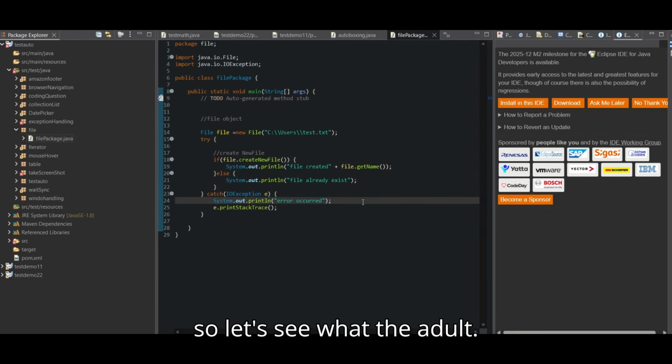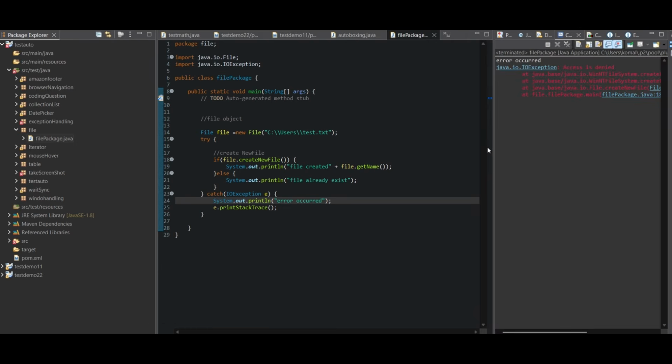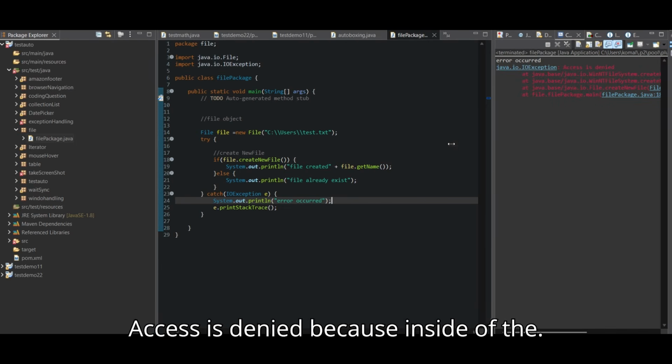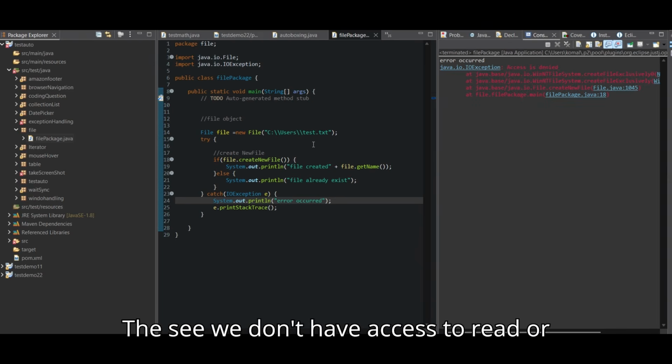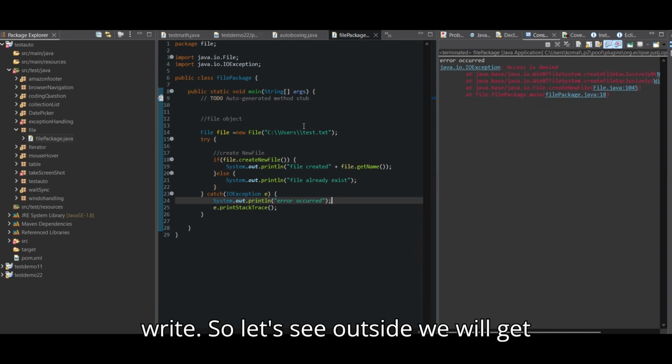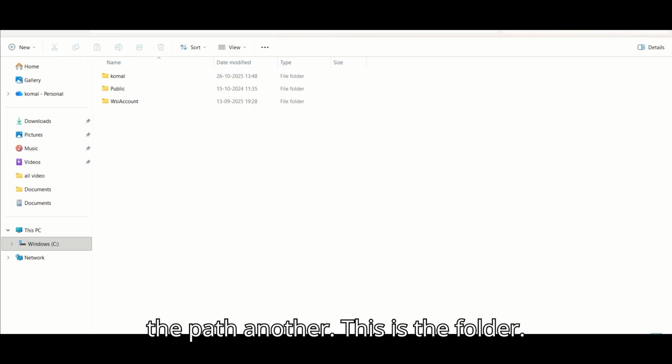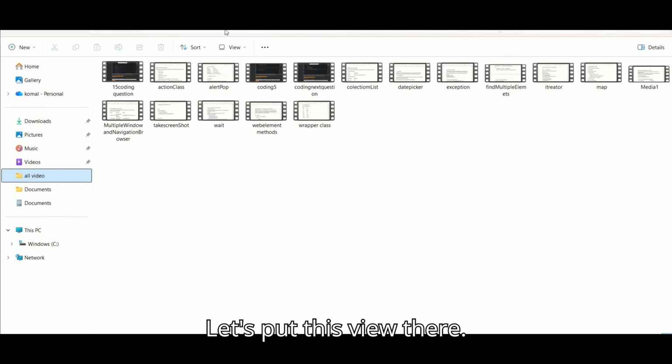Okay, so let's see what the result is. Access is denied. Absolutely correct. Access is denied because inside the C drive we don't have access to read or write. So let's see, outside we will get another path. This is the folder. Let's put this video.